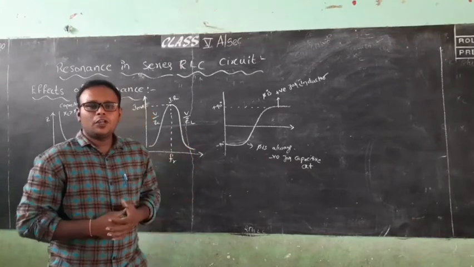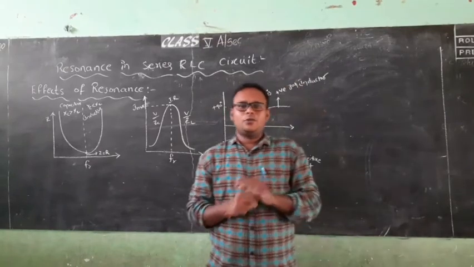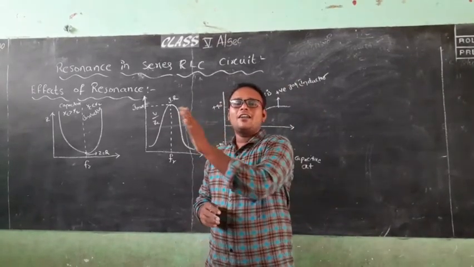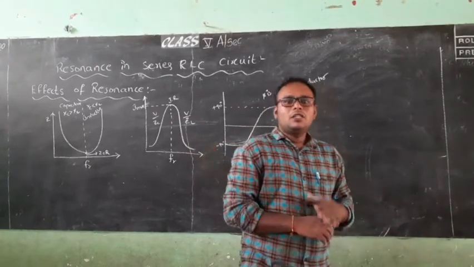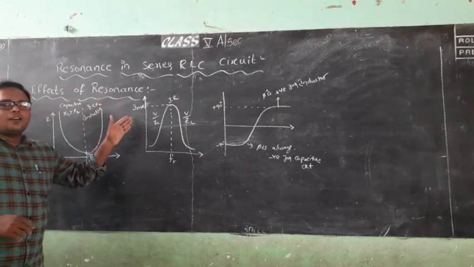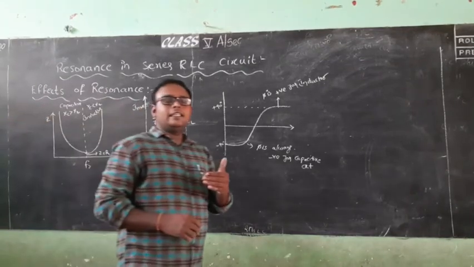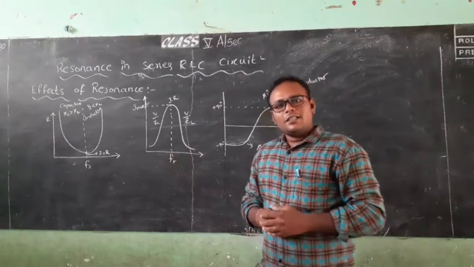This is the continuing class for my previous video. In the previous video I discussed the AC series resonance RLC circuit, resonance in series RLC circuit in AC. This is the continuing part for that one, the effects of resonance. Last class I ended at the expression for resonant frequency.